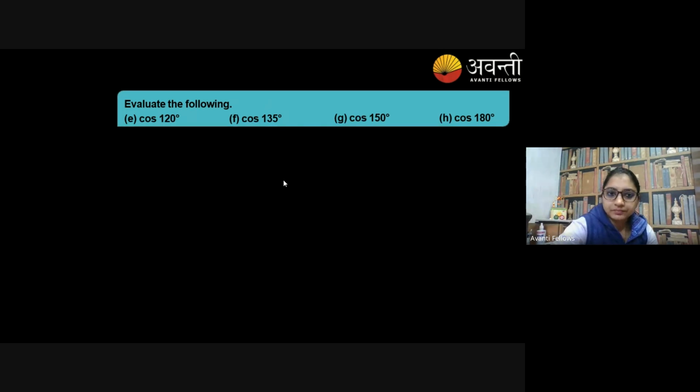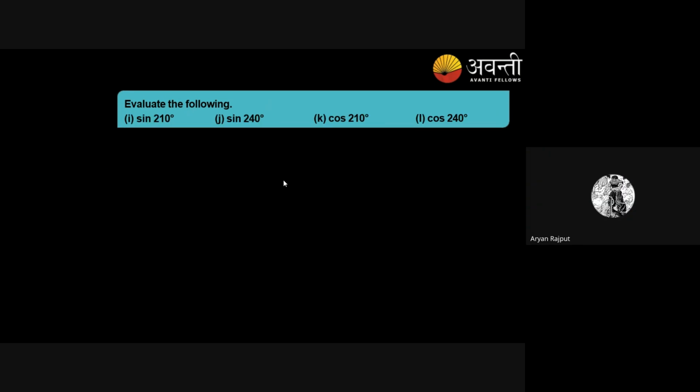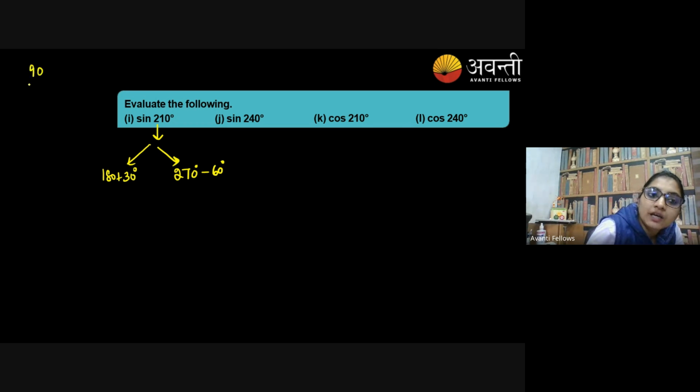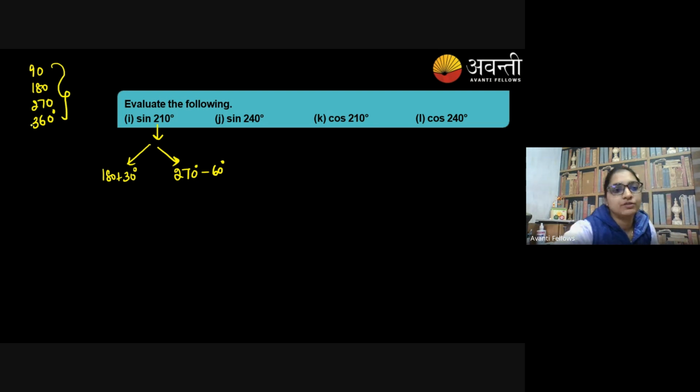If you have 210 degree, again you have two options. Either you write 180 plus 30 or you can write it 270 minus 60. It means you have only four values, 90, 180, 270, 360. Whatever the value you have, you have to add or subtract in these four values only. Clear?